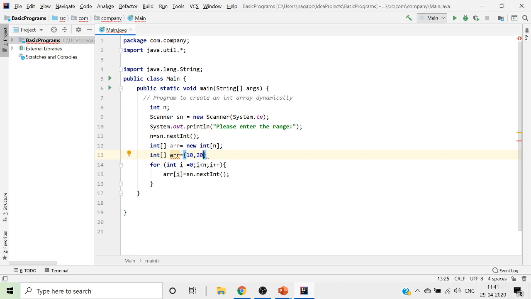Whatever I read, that will get placed. Similarly, so on and so forth till the n value, it will run your for loop and it will try to read all the values and put it into your array. ये ऐसा ही n वैल्यू तक रीड करते जाएगा और अपना एरे पे डालते जाएगा.